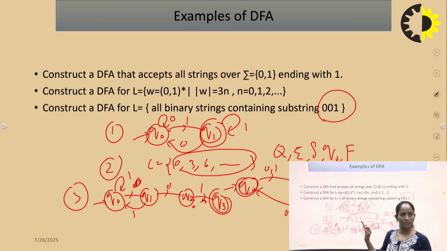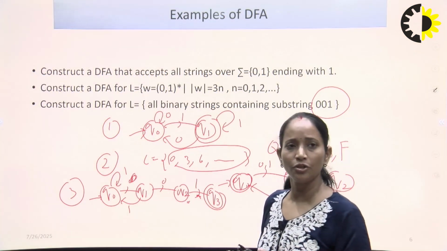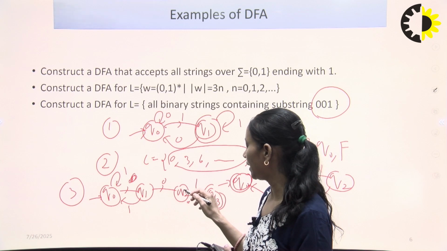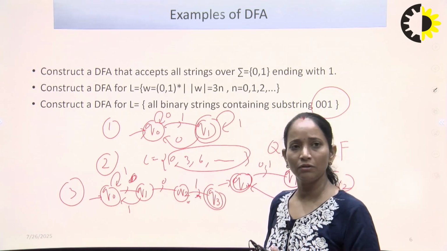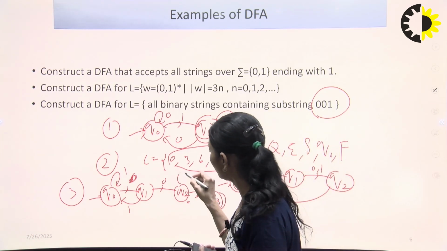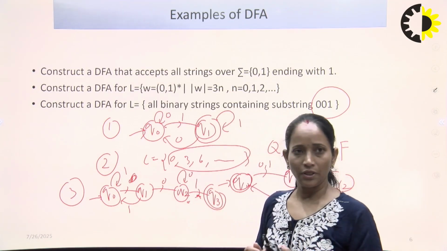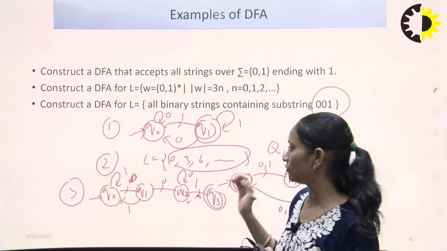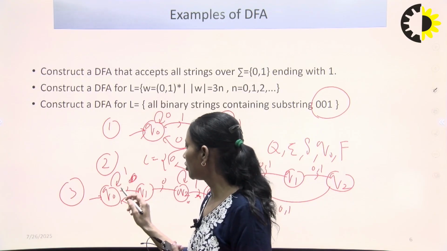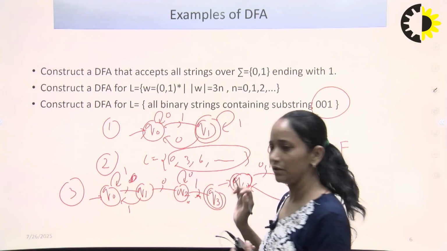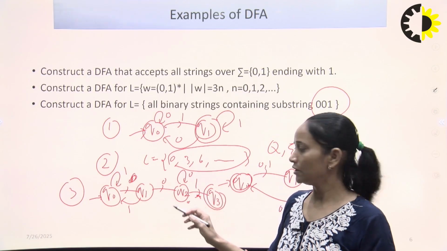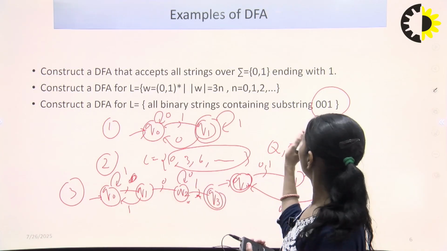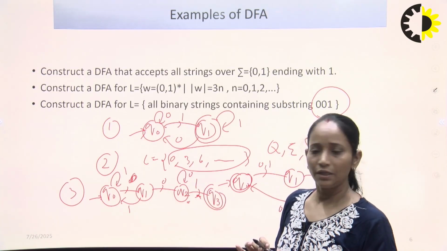The substring is here. Now we have to complete the transition of Q2. The transition of Q2 on 1 is given. We have to design for 0. Where do we have to make the 0? Can we make the self loop of 0? If we make the self loop of 0, is the substring 001 still considered? If we start Q0 with 0, 0, 0, 1, yes, the substring 001 is here. Ending with substring 001 is here.